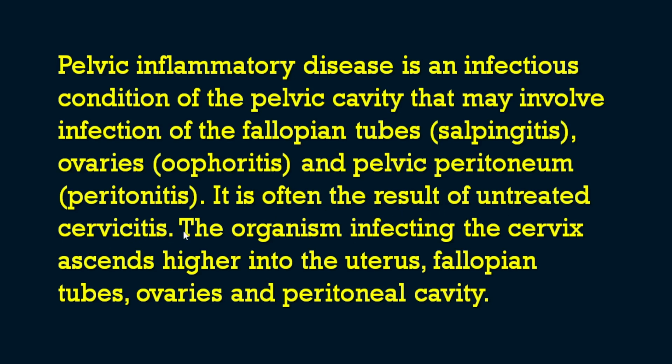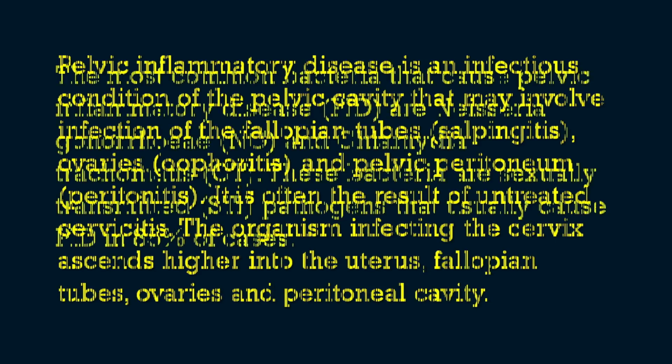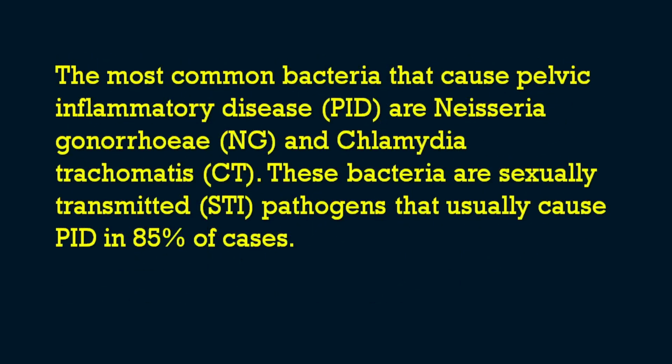So the organism affecting the cervix ascends higher into the uterus, fallopian tubes, ovaries, and peritoneal cavities, and can result in the disease, pelvic inflammatory disease. Very often they can ask a question like which are the most common organisms that can cause pelvic inflammatory disease. So the answer is the most common bacteria that can cause PID are Neisseria gonorrhoeae and Chlamydia trachomatis.